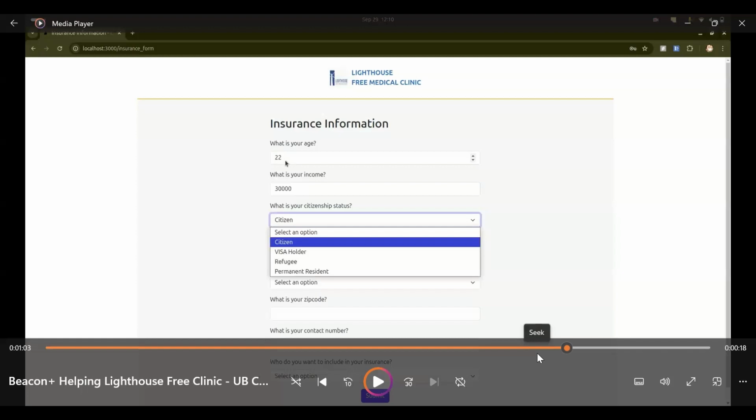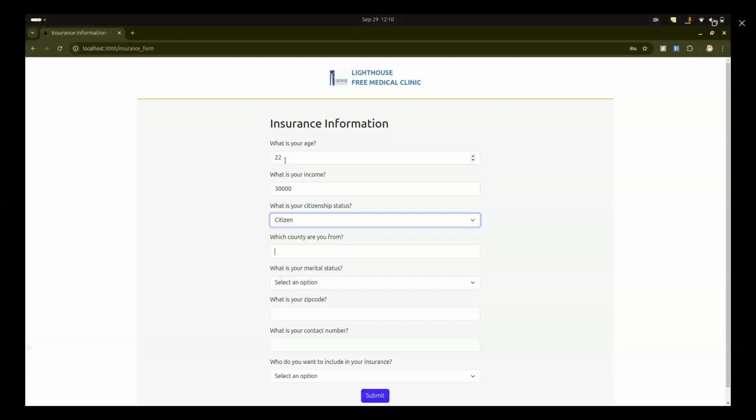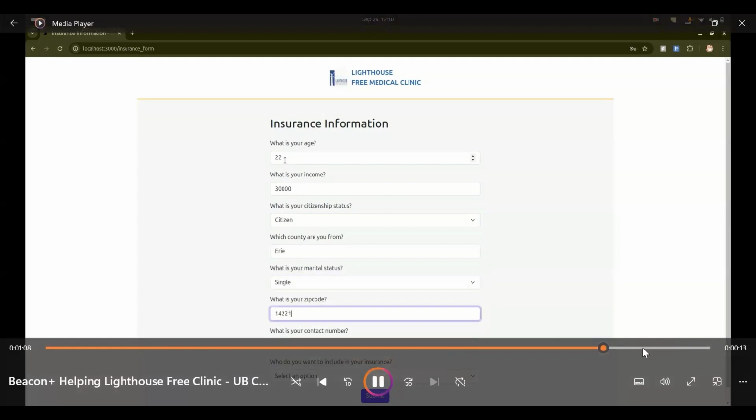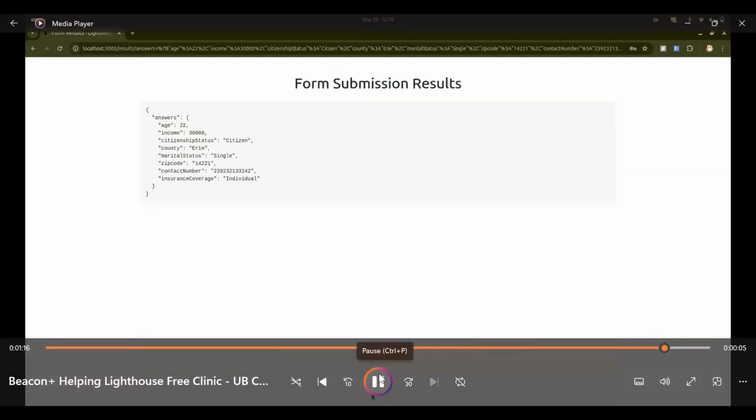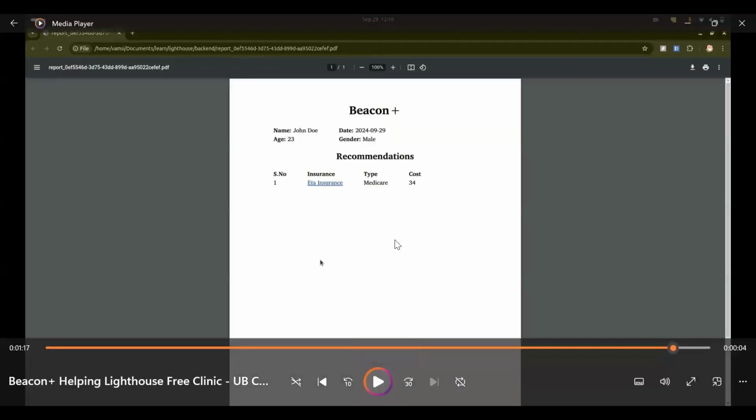And what is the next advancement? Let me show you what this is now. Then we'll show you the next advancements. We are taking the citizenship status, whether he is married, and all the other important information. Then we will be generating an output. So this is the output that will be given to the doctor. See, we can see that the insurance of ETA insurance is suggested. So the point is, this is now given to the doctor.